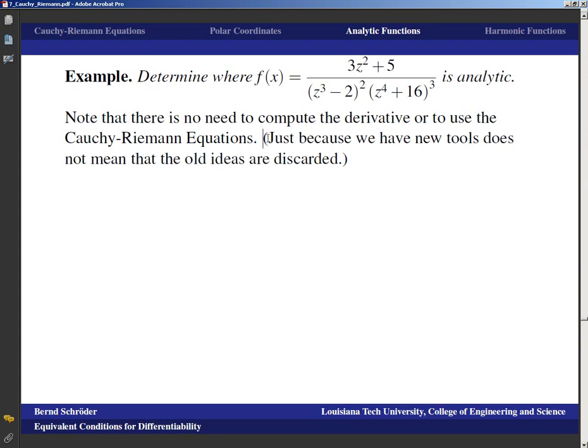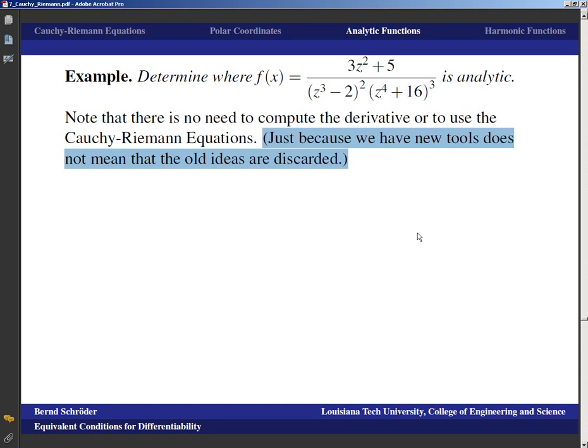And basically what we have to remember, especially in these abstract courses, is that just because we have new tools does not mean that the old ideas are discarded. As we are going deeper into mathematics, even though calculus already certainly requires a good bit of synthesis.